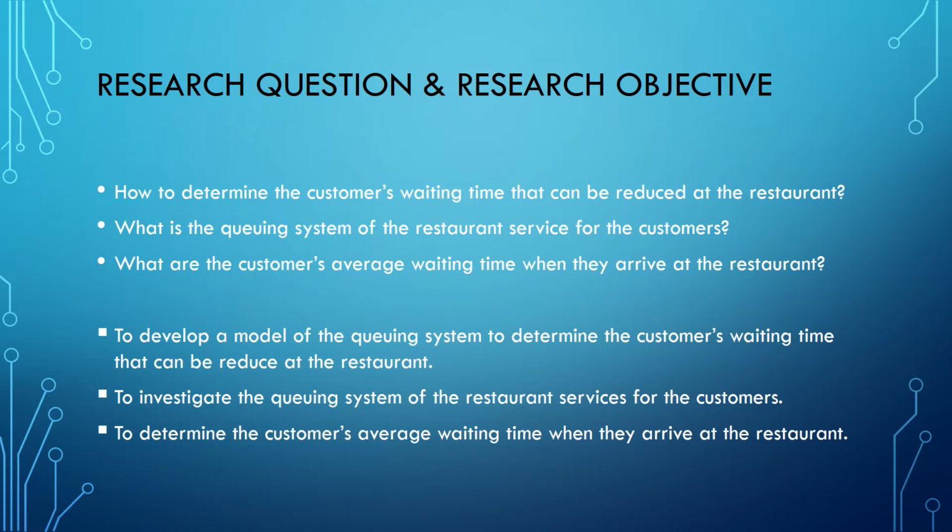For our research questions and research objectives, first, how to determine the customer waiting time that can be reduced at the restaurant. Second, what is the queuing system of the restaurant service for the customer. Third, what is the customer average waiting time when they arrive at the restaurant. For our objectives, the first is to develop a model of the queuing system to determine the customer's waiting time that can be reduced at the restaurant. Second, to investigate the queuing system of the restaurant service for the customer. And third, to determine the customer average waiting time when they arrive at the restaurant.